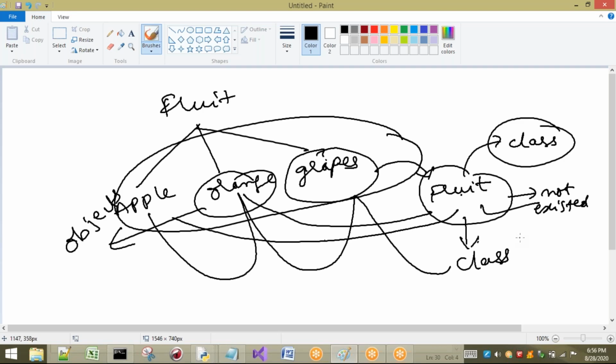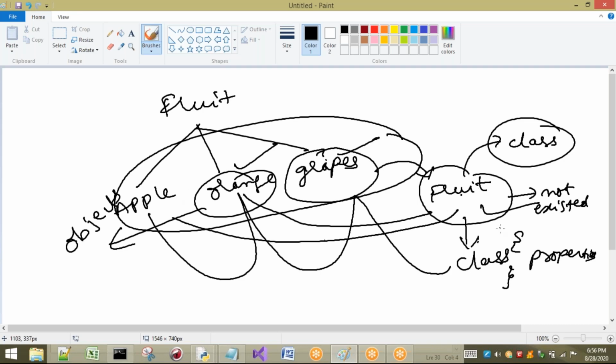But what does this fruit contain? Only some properties. If I say something is a fruit, it will have some shape, some taste, some color. Those are the properties of fruit. If I ask what is meant by orange, you call it a fruit. Why? It has some color, some taste, some shape, and in the same way grapes.